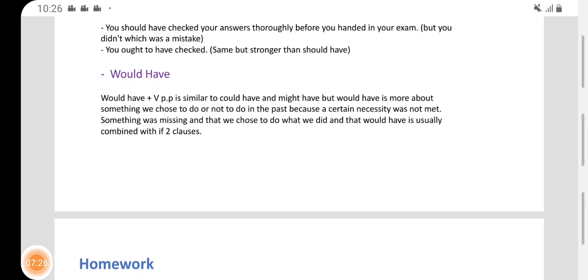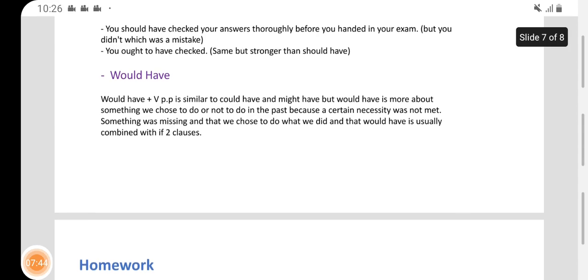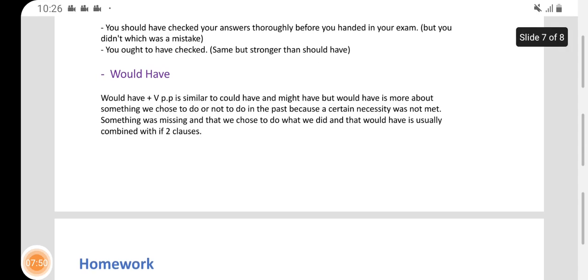This is a clause. And usually, when it comes to conditional clauses, we have an if clause and a result clause. Would have is a result clause. So a result clause is a result based on a certain condition. So this result will happen or would happen if a certain condition was achieved. Here we go.